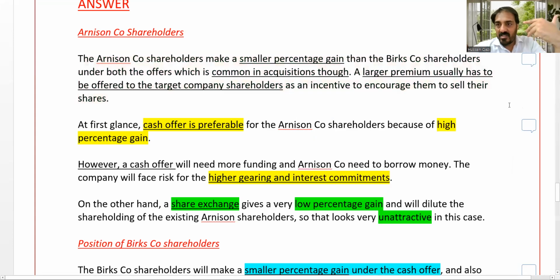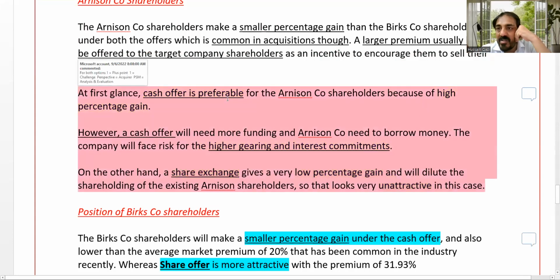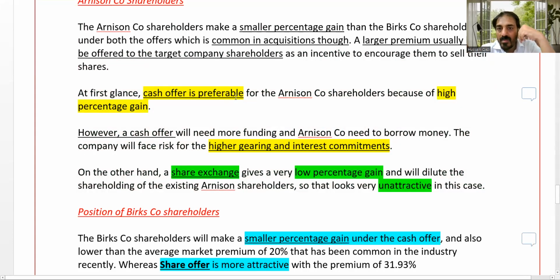So start your fix, number one, number two, one by one. For example, this cash offer is preferable. Why? Because of higher return, high percentage. Try to incorporate the name of the company from time to time. That's the first point. But with this cash offer, you need to add one more thing.